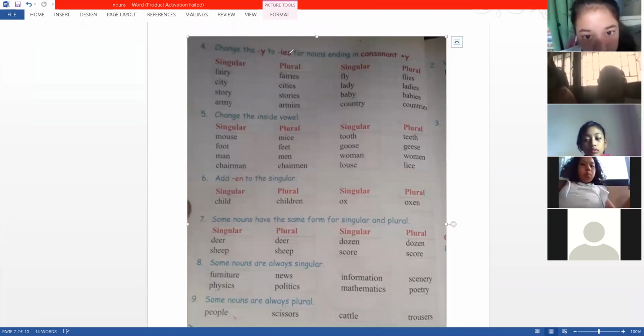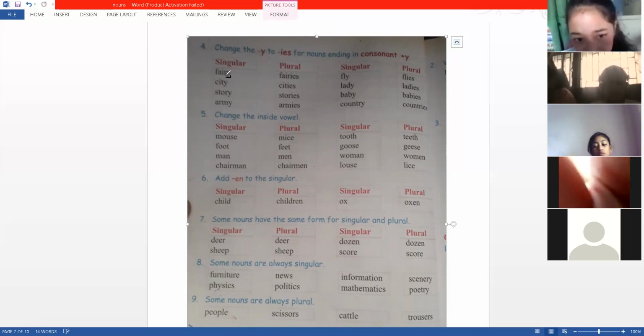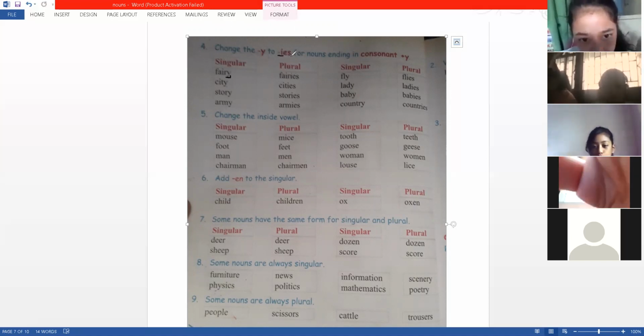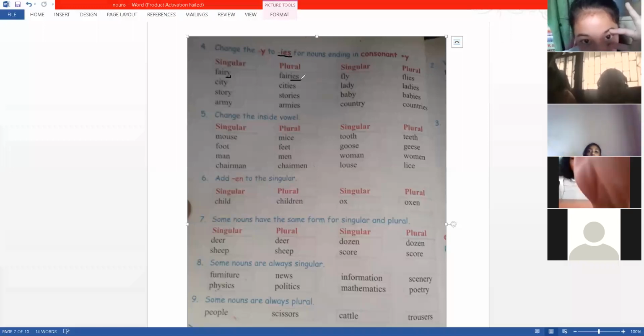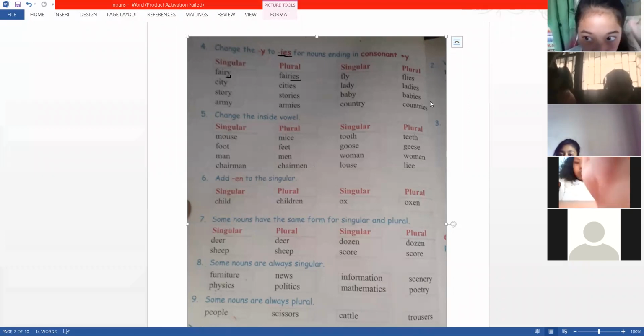So the sixth rule is if there is y at last, we change y into ies. So fairy will change into fairies. In the same way, city will change into cities, fly will change into flies.